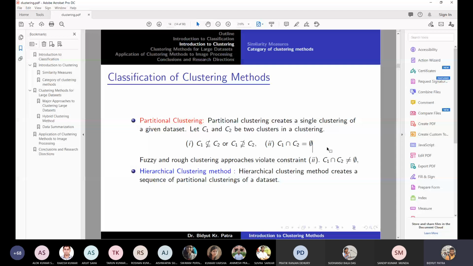Now, on the other hand, the hierarchical clustering method creates a sequence of partitional clusterings of the data set. So instead of producing a single clustering, it produces multiple clusterings of the given data set. That is called a sequential clustering method. It is as if you are running the partitional clustering many times, and then you end up with the hierarchical clustering method. As you understand, the time complexity of the hierarchical method is much more than the partitional clustering.